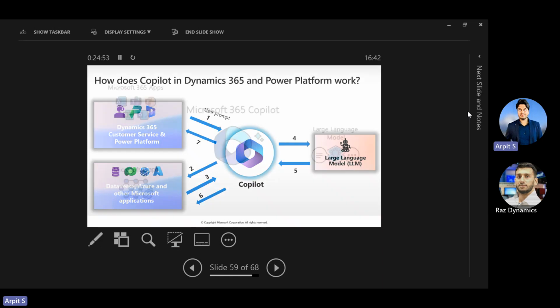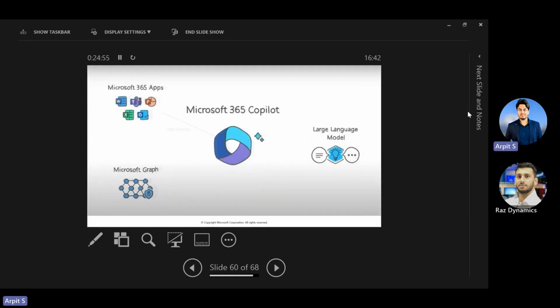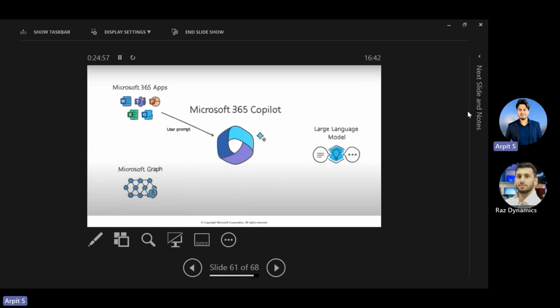Now, how does it work? Whenever you open any application, whether it's Microsoft 365 applications like MS Word, PowerPoint, or Excel, you get to see a pop-up immediately when you open it, right?